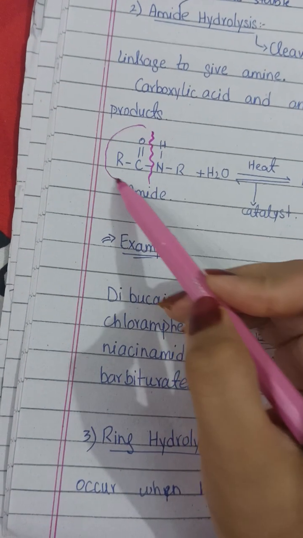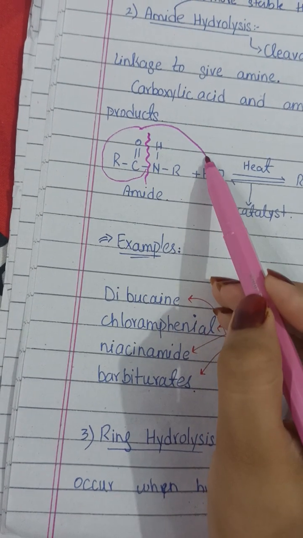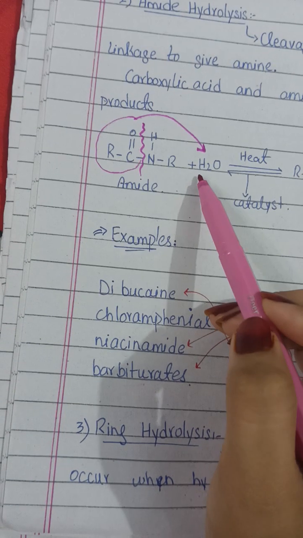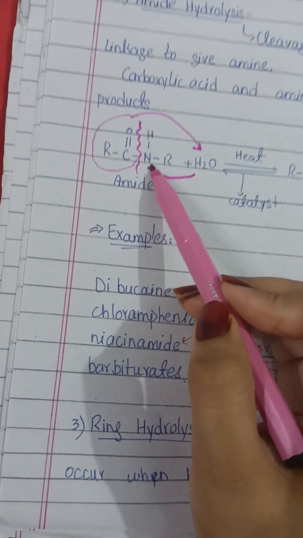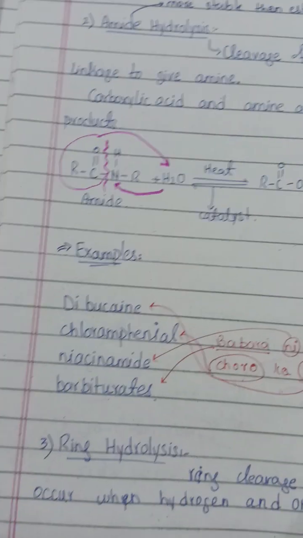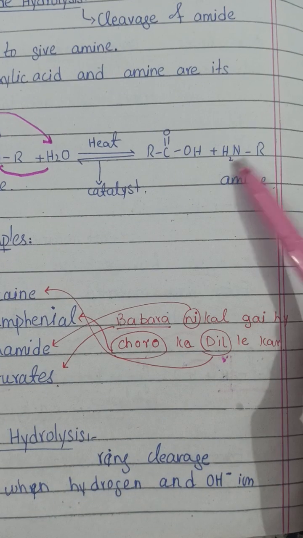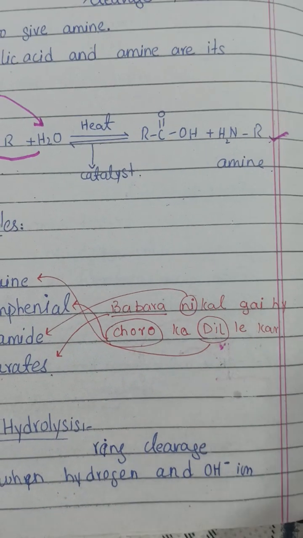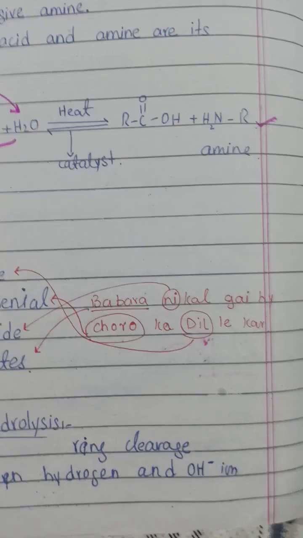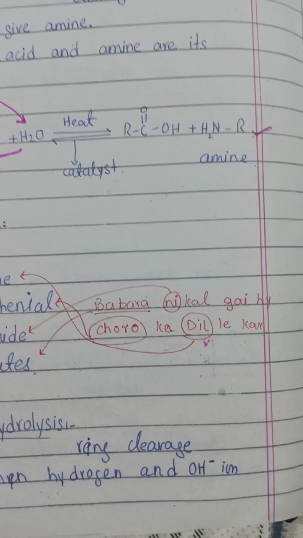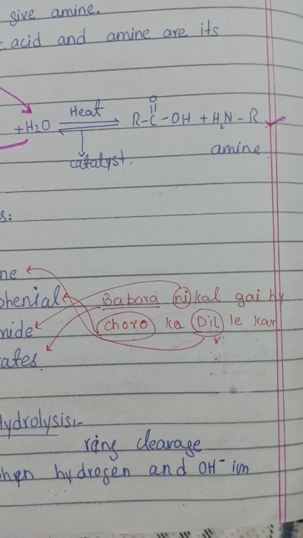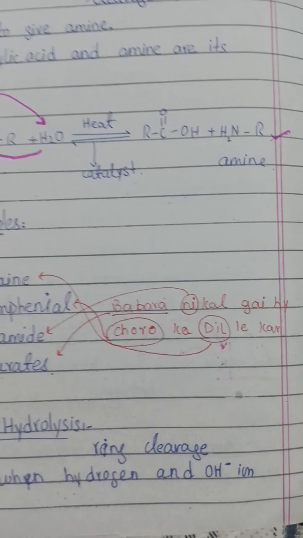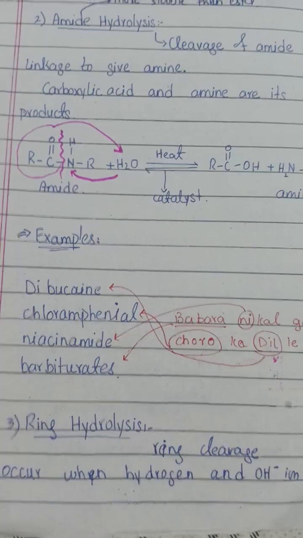This group attacks the OH of the water, and the other group takes one hydrogen from water and becomes NH2, which is called an amine, because it has no carboxyl group in it. So there is a difference between the formula and structure of amide and amine. You have to really focus on it.